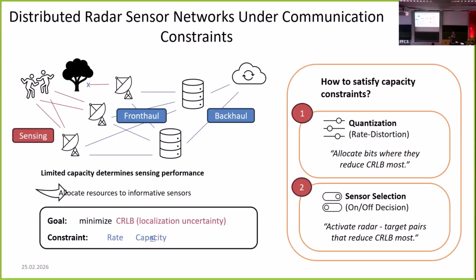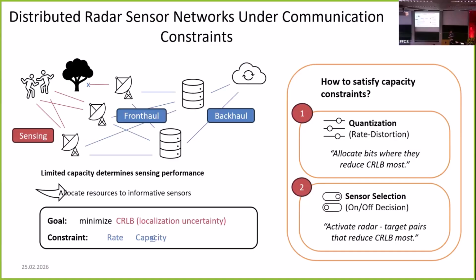Hi, my name is Christian Eckrich. I'm from TU Darmstadt, and my poster is about distributed radar sensor networks under communication constraints. On the left side, you can see some radars, and they are observing two persons. You can also see that there's one radar that has a blocked line of sight to the targets.